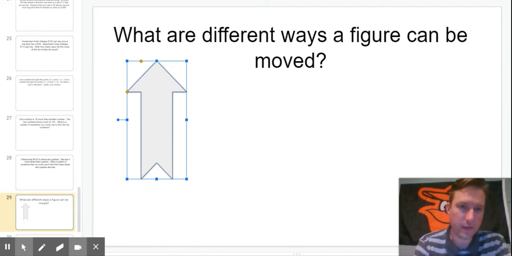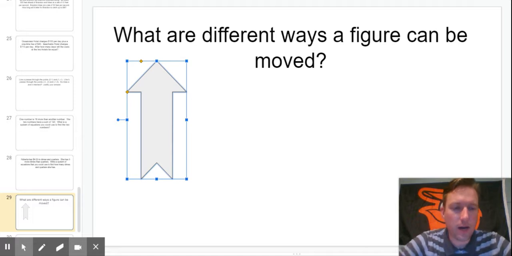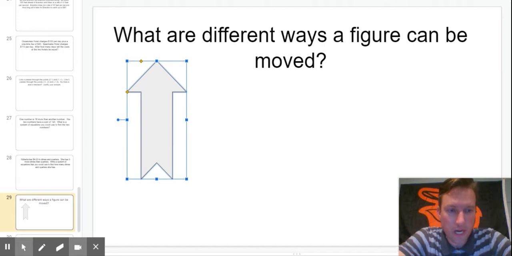The first one's called a translation. The second one is called a reflection. And the third is called a rotation. So again, translation, reflection, and rotation. So the takeaway, objective of today's lesson is for you to be familiar with what those three terms mean and be able to identify them, different ways to move shapes from one place to another, figures.